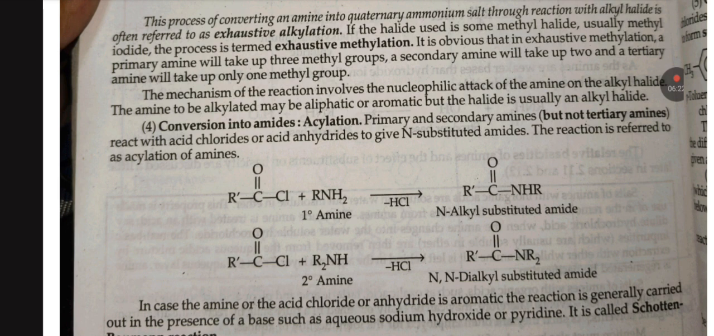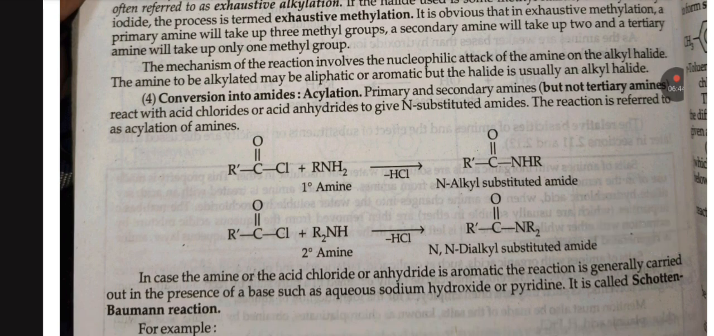Conversion into amides: acylation. Primary and secondary amines, but not tertiary amines, react with acid chloride or acid anhydride to give N-substituted amide. The reaction is referred to as acylation of amines. In case the amine or acid chloride or anhydride is aromatic, the reaction is generally carried out in the presence of a base such as aqueous NaOH or pyridine. This is called the Schotten-Baumann reaction.